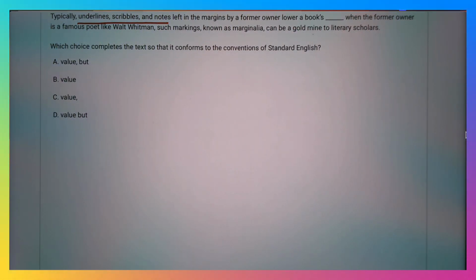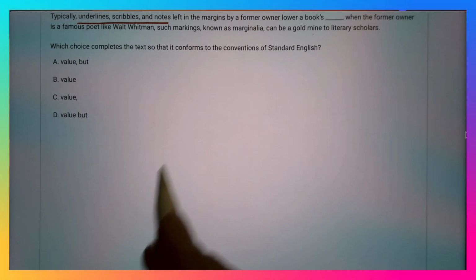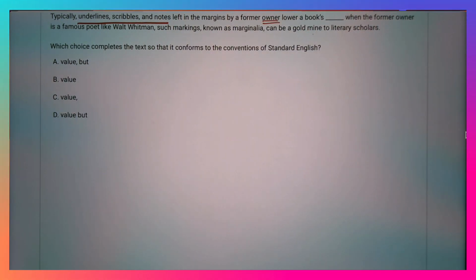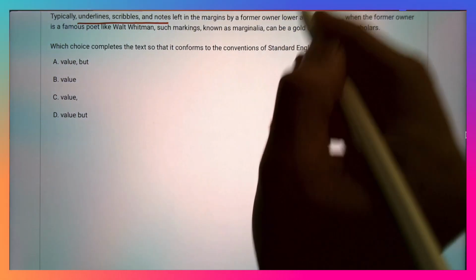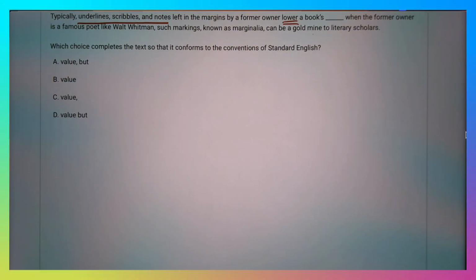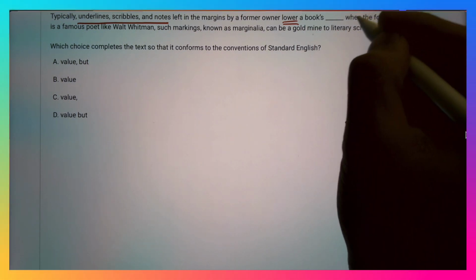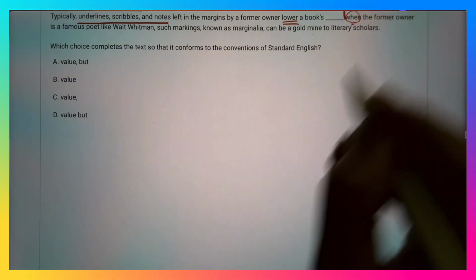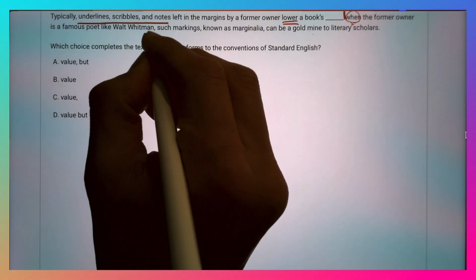So, left in the margins by a former owner. Lower. Lower will be the verb here. Oops, not the owner, I meant the lower. A book's value. And then we have, when the former owner is a famous poet like Walt Whitman. That's a dependent clause because it starts with the word when. So we have a dependent clause here that ends at Walt Whitman.